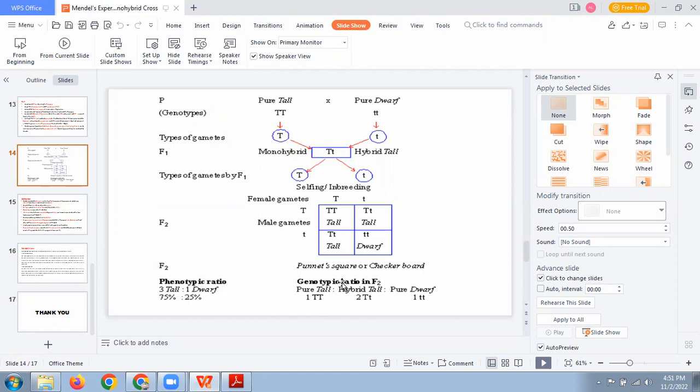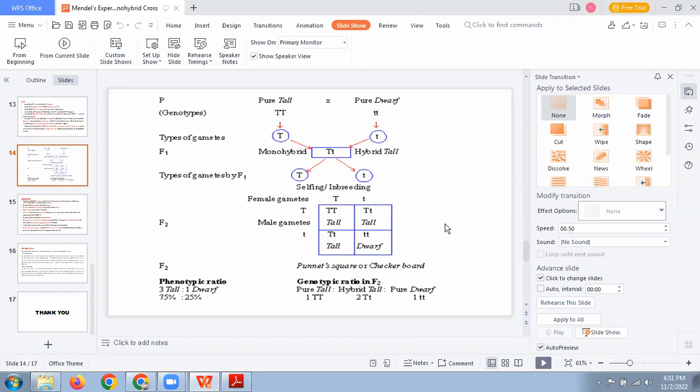Very important: for a monohybrid cross you should remember the genotypic and phenotypic ratios. The genotypic ratio is 1 homozygous tall, 2 heterozygous tall, and 1 homozygous dwarf. This is the genotype, while pure tall and hybrid tall are the phenotype. So in phenotype, 3 tall to 1 dwarf.